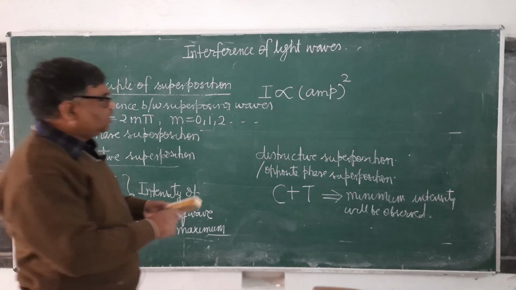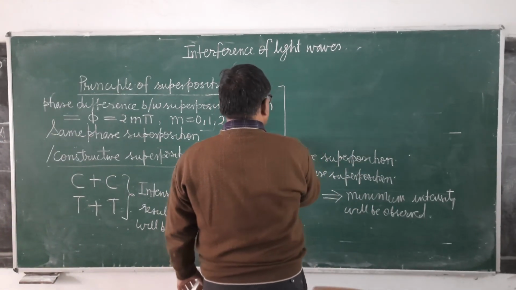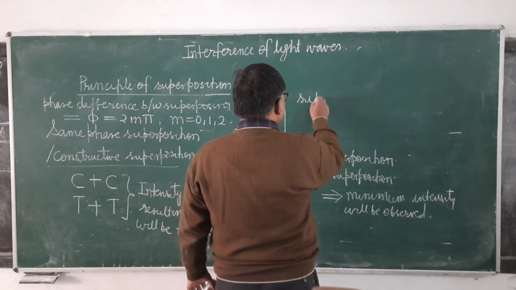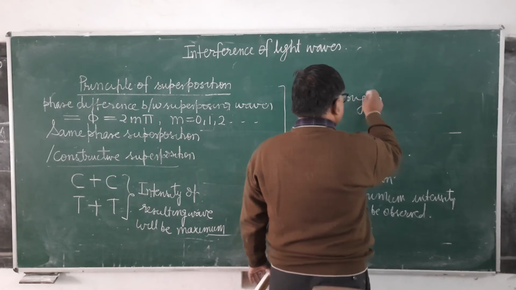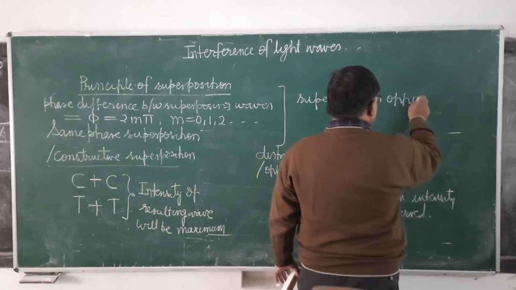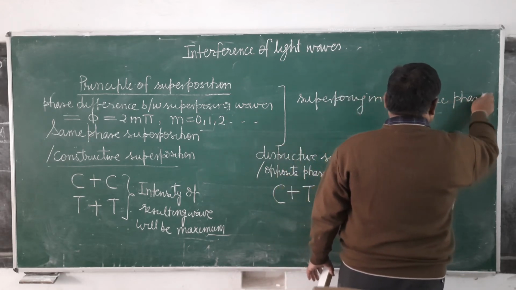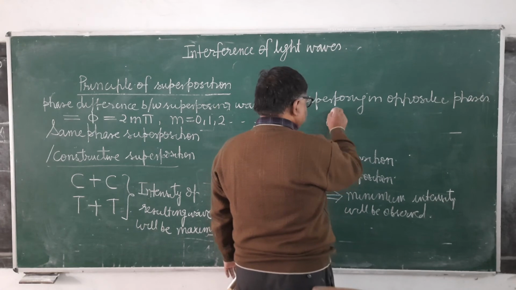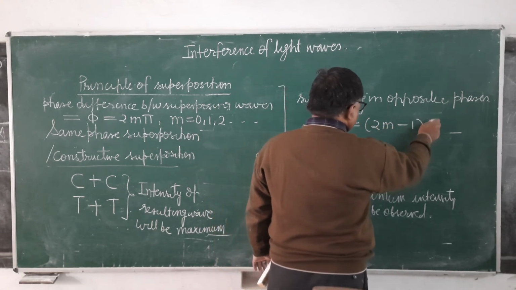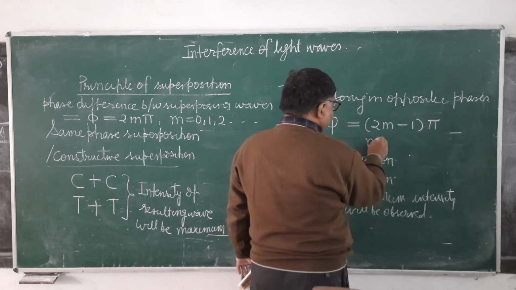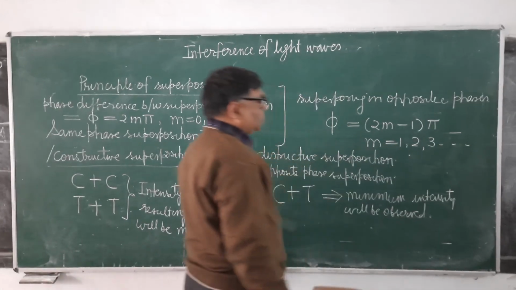Then you can see here, if waves are superposing in opposite phases, then what will be the phase difference? The phase difference will be an odd multiple of pi, but here m will begin from 1 and so on.